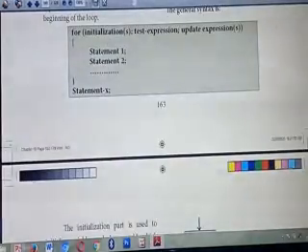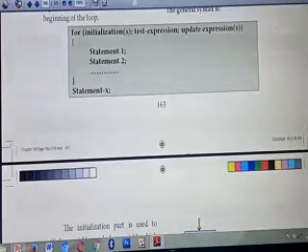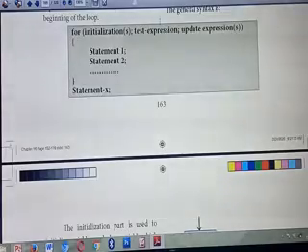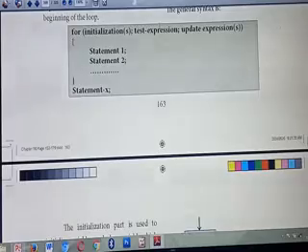So the for loop always starts with the keyword for. Understood? Inside that, there are three parts you have studied. What are they? Initialization, test expression, and update expression. Each and every statement is separated using a semicolon.